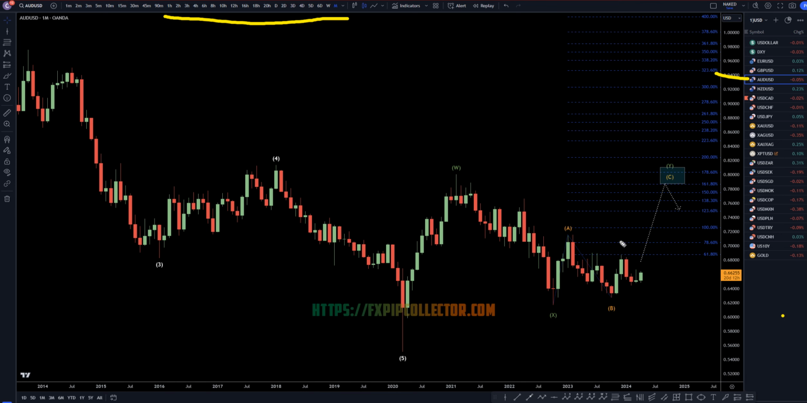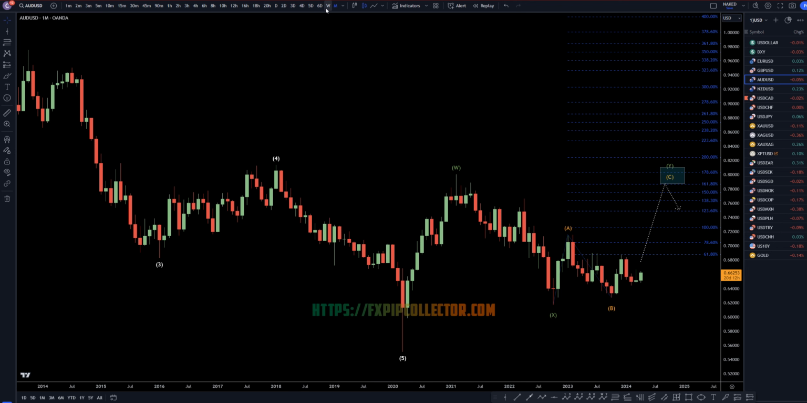So on the Aussie dollar, I'm still very bullish overall on these higher time frames. I still think this needs to turn into a big WXY: 3 waves up for the W, 3 waves down for the X, 3 waves up for the wave Y.